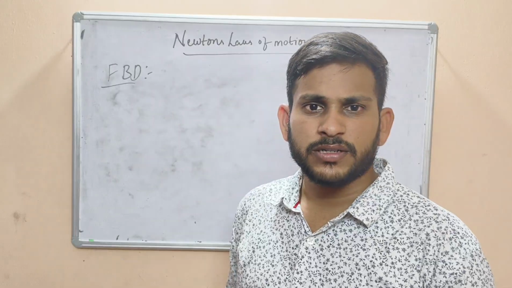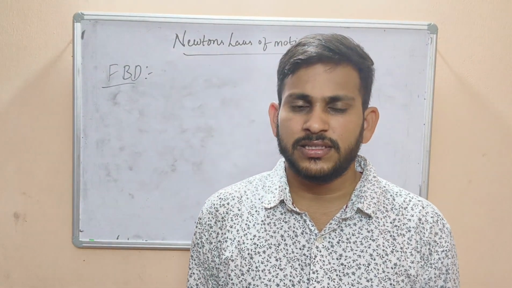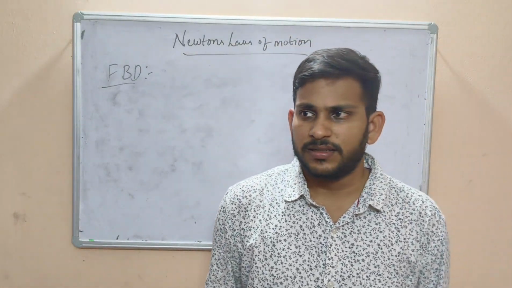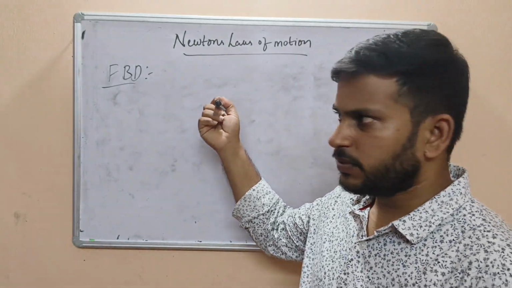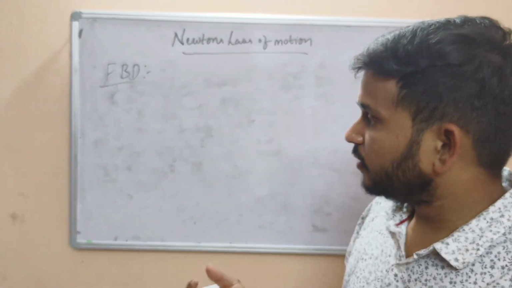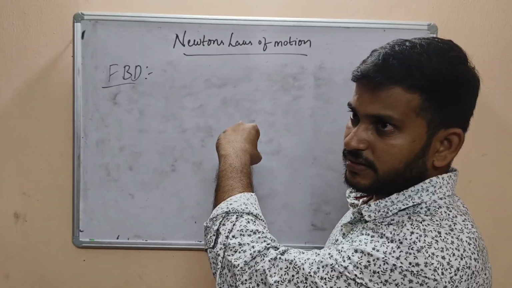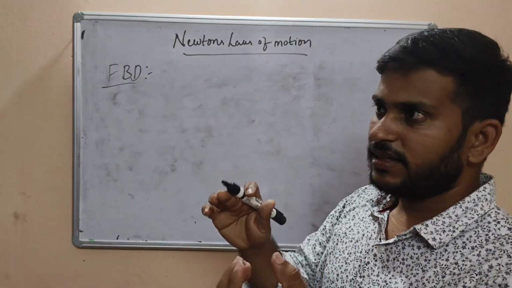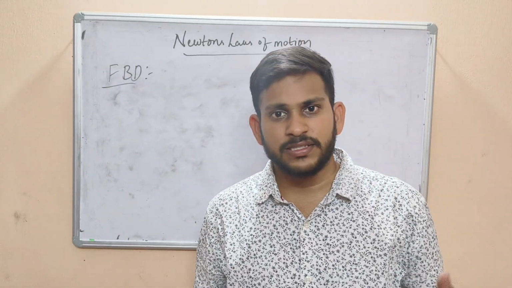So what is meant by Newton's third law of motion? We all know that for every action there is an equal and opposite reaction. But everybody thinks that if a ball goes forward toward a wall and comes back again with some velocity, then the ball going in this direction is the action and its coming back is the reaction. Everybody thinks like that, but that is not true, it's false.